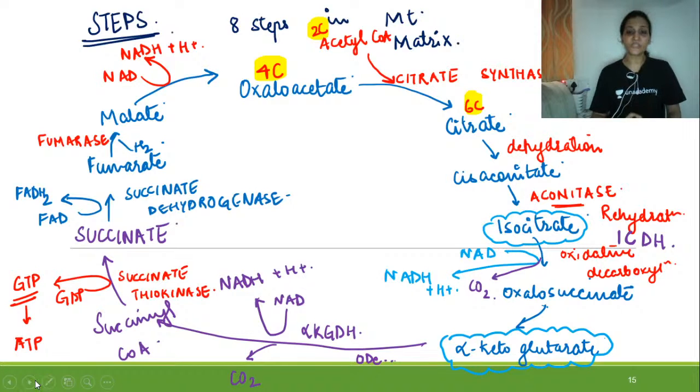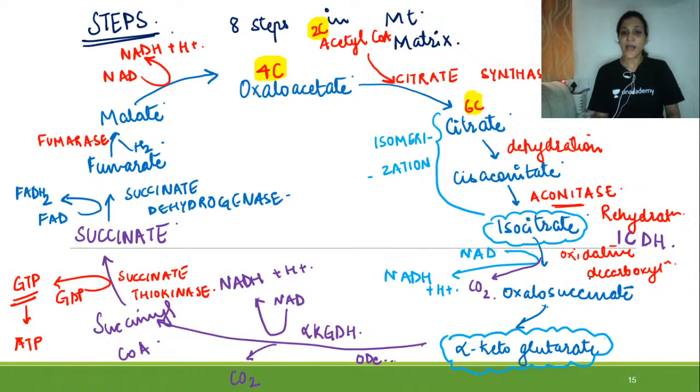Now the process of formation of isocitrate from citrate. The name itself is telling us: iso. This reaction is a kind of isomerization reaction, a 2-step process. The process is catalyzed by aconitase, and it is a kind of dehydration reaction when there is formation of cis-aconitate from citrate, and when cis-aconitate is converting into isocitrate, the process is actually rehydration.